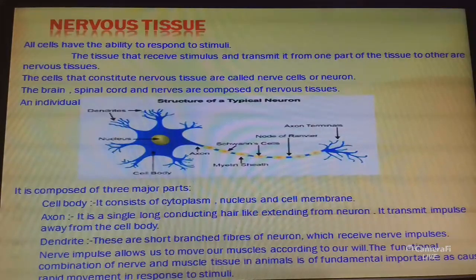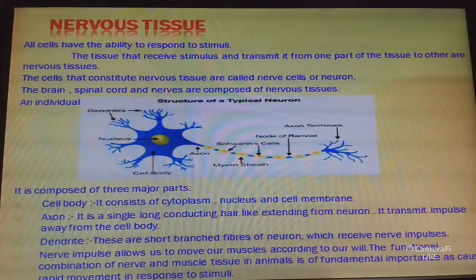All cells have the ability to respond to stimuli, and the tissue that receives stimulus and transmits it from one part to another part is called nervous tissue. So what is nervous tissue? The tissue that receives stimulus and transmits it from one part to another is called nervous tissue.